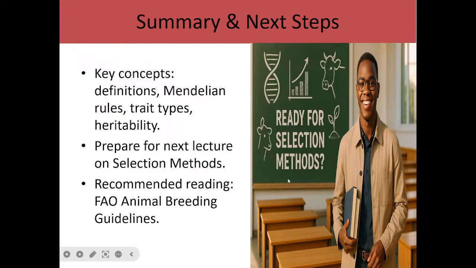So in this lecture, we have been able to learn some basic concepts and basic definitions. We also learned how to use Mendelian rules in animal breeding. What are these Mendelian rules? What are the traits that are very possible? What do we mean by heritability, qualitative versus quantitative? So that is exactly what we have done. In the next lecture, we are going to continue with the selection method. Selection method. And if you want to read more on this, we'll go to